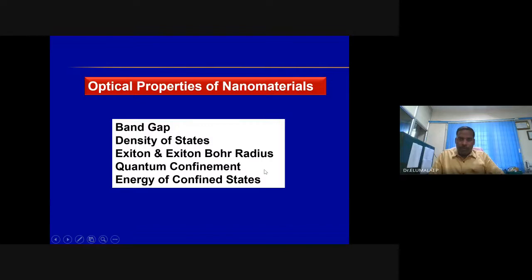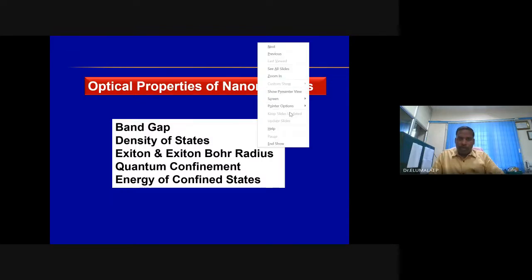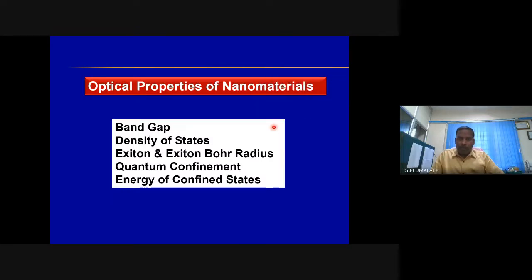This will help us understand why the optical properties of nanomaterials are different from those of bulk materials. The very appearance of nanomaterials, nanocolloids, nanostructured materials is different from that of the bulk material, whether it is a metal or semiconductor. Gold is yellow in its native color in the bulk, but loses its native yellow color, becoming red, blue, or even colorless at nanoscale.